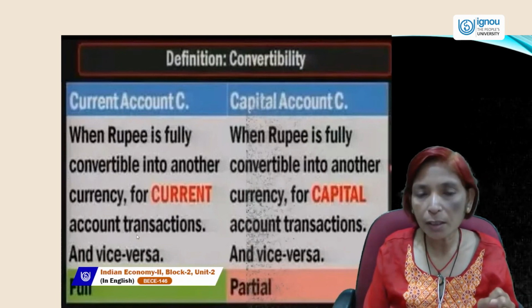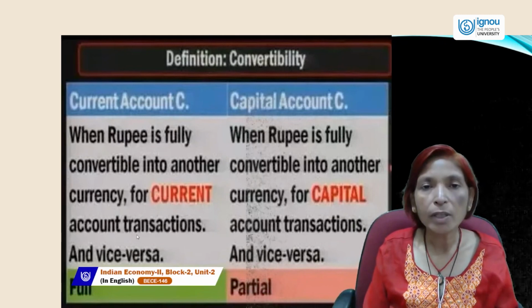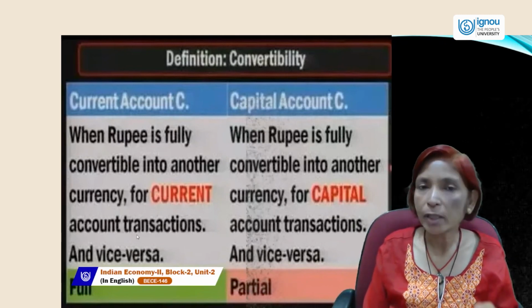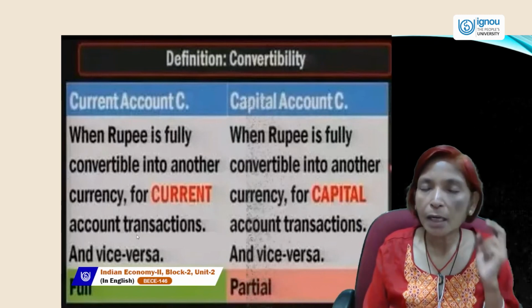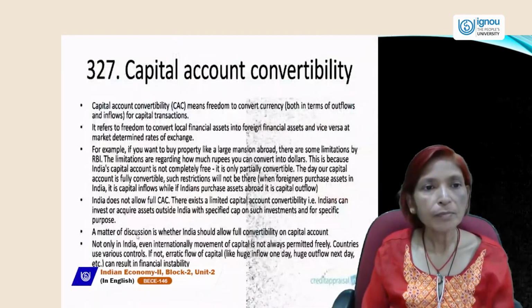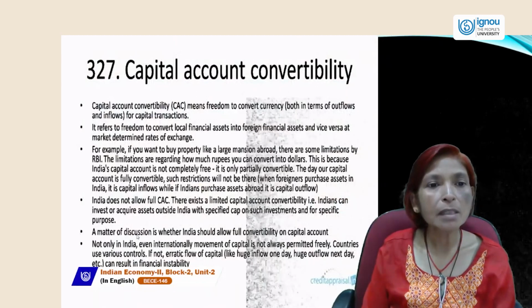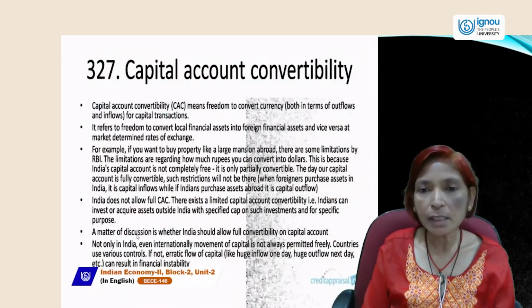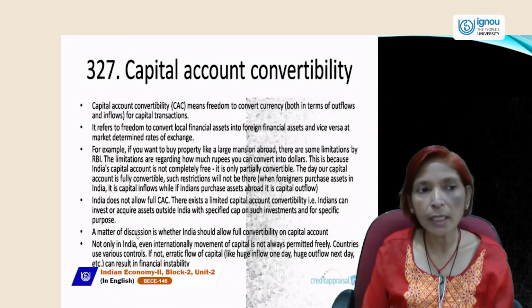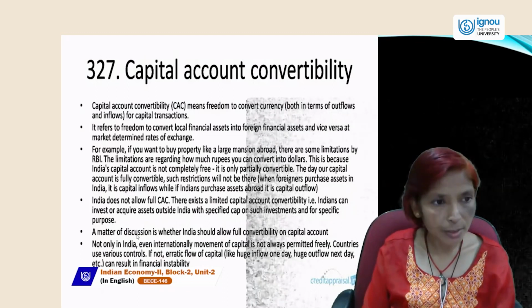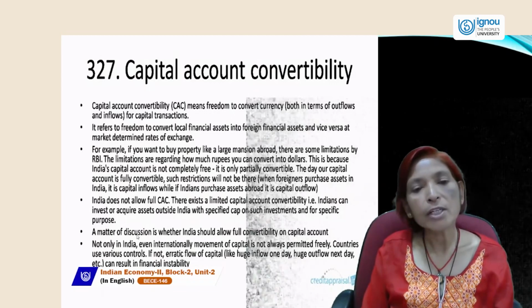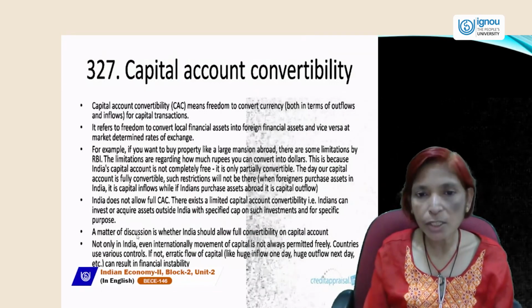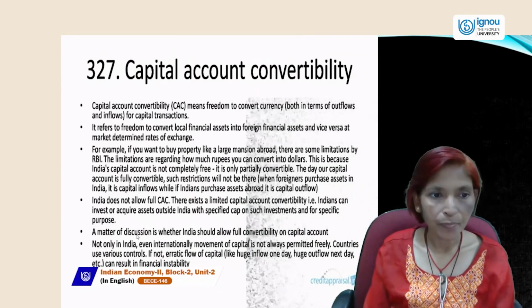And if we convert our currency into another country's currency for capital transactions, that is called partial capital account convertibility. So capital account convertibility means freedom to convert currency both in terms of outflow and inflow for capital transactions. It refers to the freedom to convert local financial assets into foreign financial assets and vice versa.